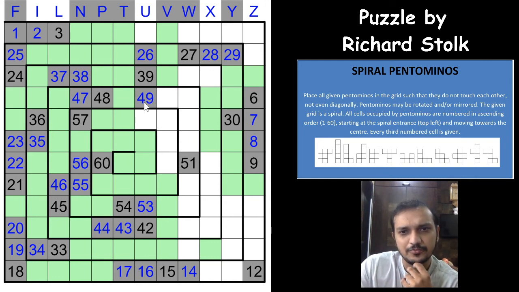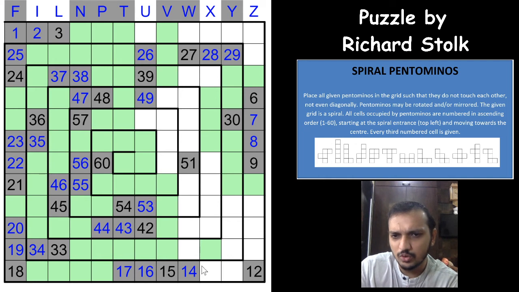After 49 you have 50 somewhere here. Okay, 14 will either use the 32 or 13. If it uses the 13, 32 and 31 will be used by 12, and again 9, 10 and 11 will be used by 12.